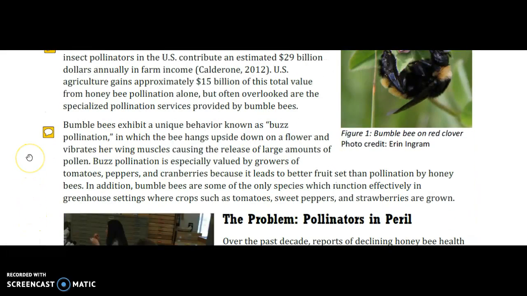As I go on and read this paragraph, bumblebees exhibit a unique behavior known as buzz pollination, in which the bee hangs upside down on a flower and vibrates her wing muscles, causing the release of large amounts of pollen. With this statement, I try to use strategies such as visualizing what it is they're actually doing. And as I visualize, it brings more understanding and learning to the whole concept behind it. So that is another strategy that I use. I hope these strategies will help as you continue on through the reading.